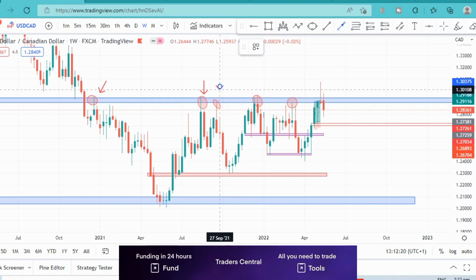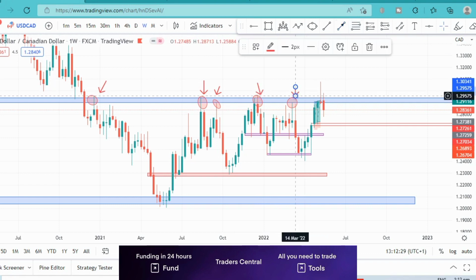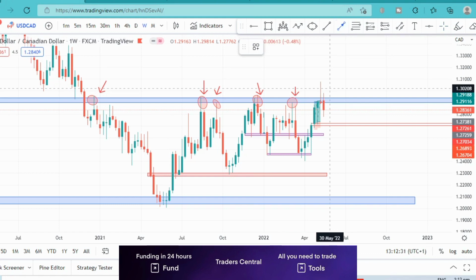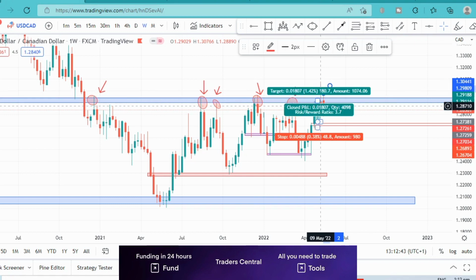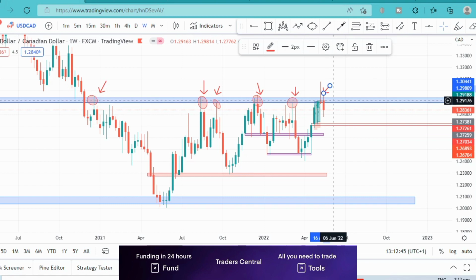And when it got to the resistance area, it formed this lovely rejection, a bearish pin bar, forming this massive wick here, which is more or less like a rejection. So there were a lot of sellers there that eventually pushed price back below this resistance area, and this was now followed by another strong bearish candle.